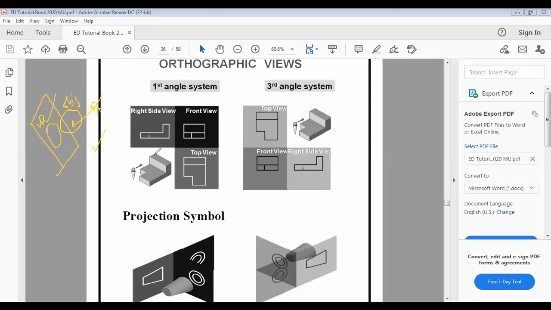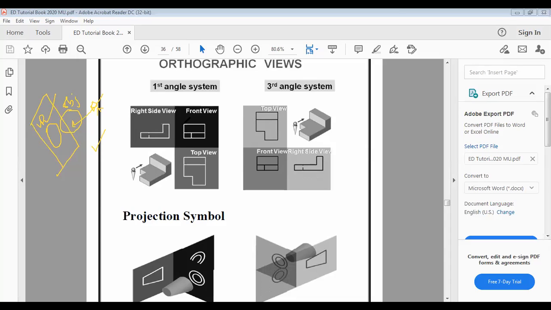Suppose I consider this 3D view of the object, and I am standing here seeing it from the front. From the front I can see this image of the object, as well as this one, but I cannot see this surface. This surface I can see from the top, but from the front I can see this as well as this.